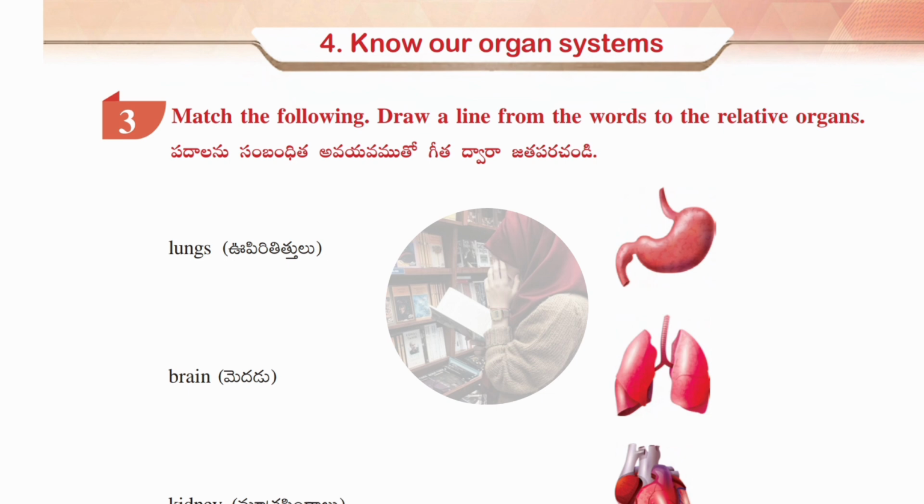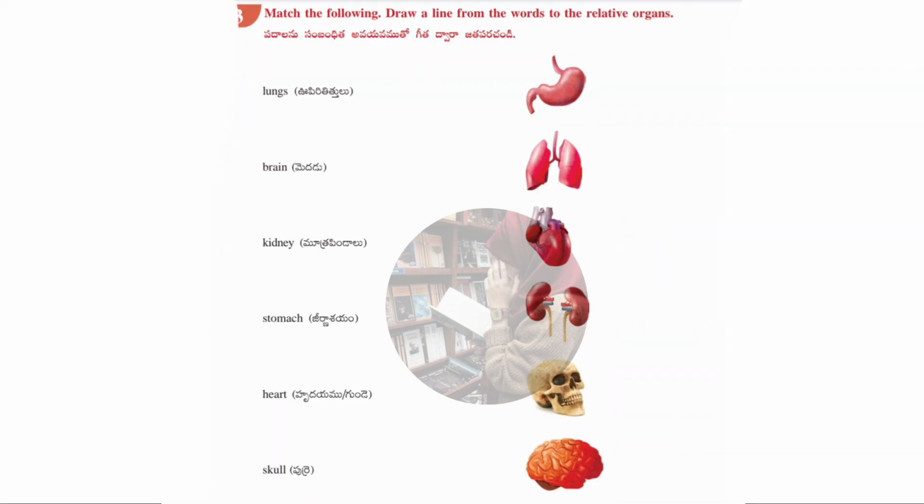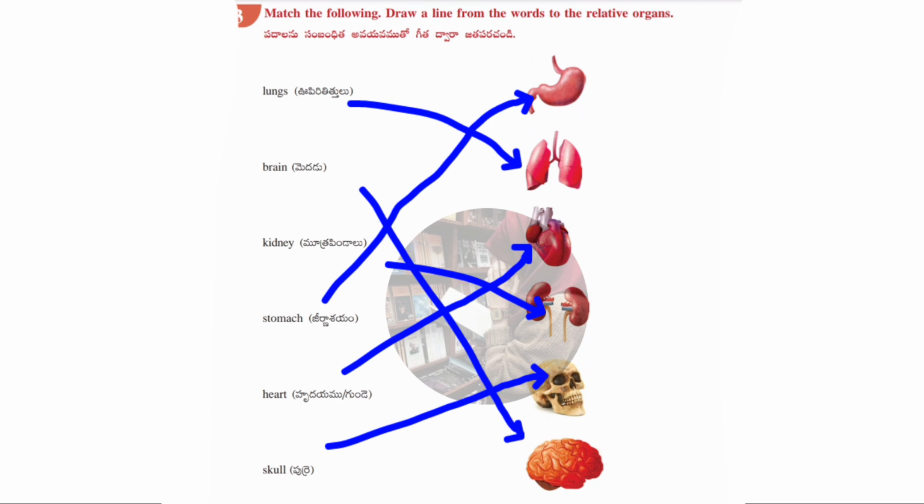If you have any doubts, please pause the video and listen to my voice again. So first one is lungs. Next one is brain, next is kidney, next stomach, after that heart, and last one is skull. This is the correct matching.